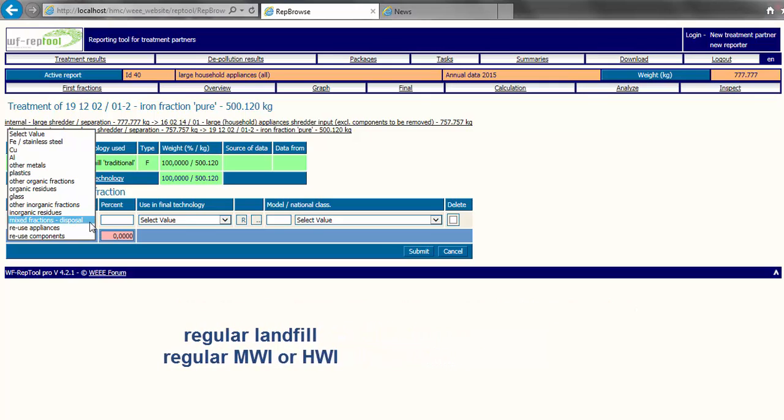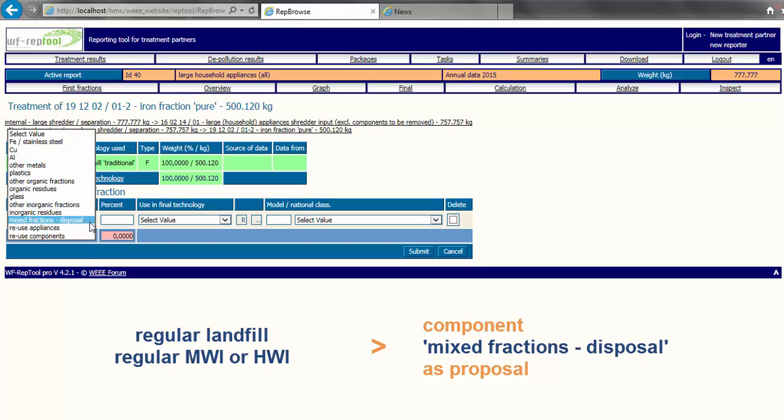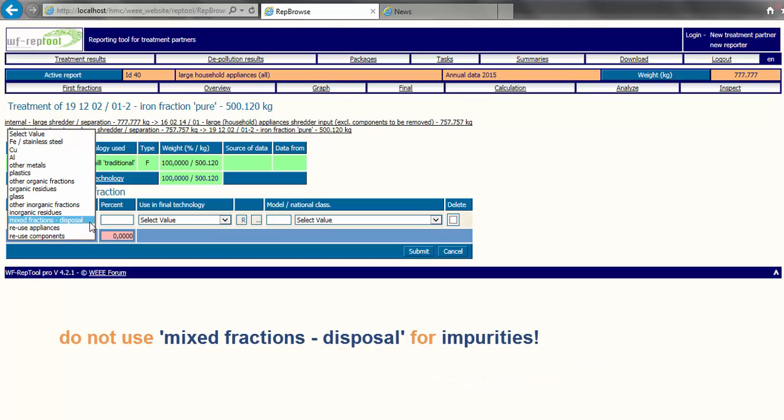If you choose one of these final technologies as a technology option for the acceptor, you will get the proposal for the component mixed fraction disposal, which you may of course change on base of good reasons and approvals. Don't use the component mixed fraction disposal for any organic or inorganic residues in any target fraction. Use the options for residues as they are given.